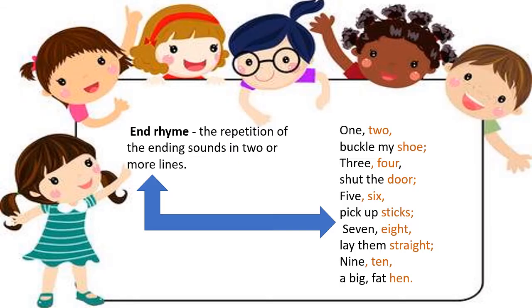End rhyme is the repetition of the ending sounds in two or more lines. So let's look at the ending sounds. 1, 2, buckle my shoe. 3, 4, shut the door. 5, 6, pick up sticks. 7, 8, lay them straight. 9, 10, a big fat hen. As you can see here, the words at the end rhyme perfectly. That's why it's very beautiful to listen to and to recite for children.